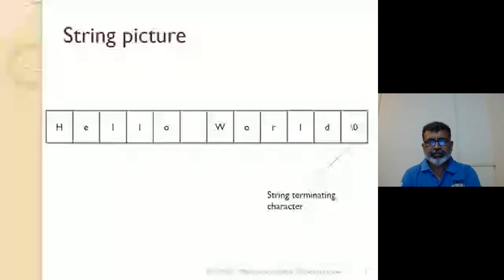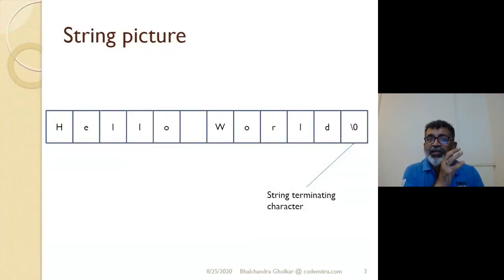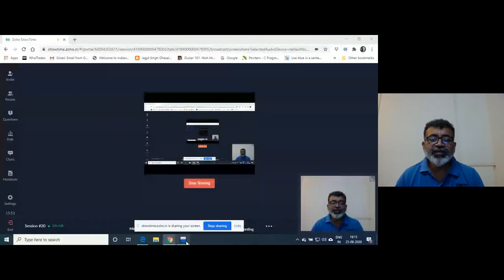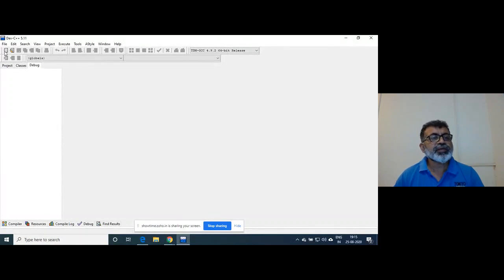Now, why is this done? Because when you declare an array, each element is individual and has got its own meaning. When you declare an array of characters, it's very difficult to manipulate this. I will write the program and then you will come to know how the string is different from the array of integers or characters.